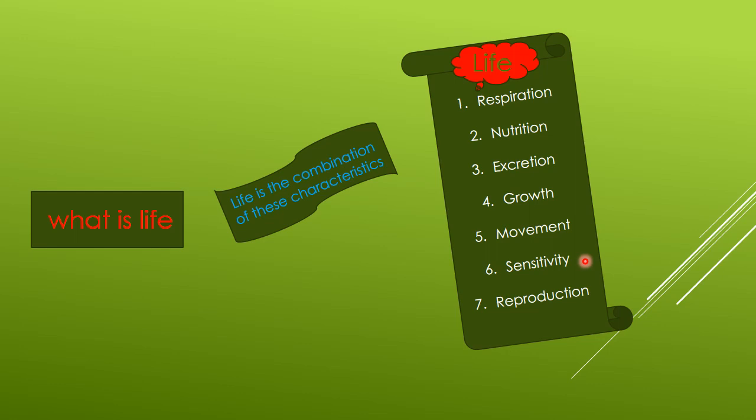Next characteristic is sensitivity. Sensitivity means to feel the changes taking place inside the body or outside the body in the environment. For example, we are sensitive to high intensity light, we are sensitive to high temperature, low temperature, we are also sensitive to hot and cold objects, so we can sense these things and show response. We are also able to feel the pain in our abdomen. It is also an example of sensitivity.